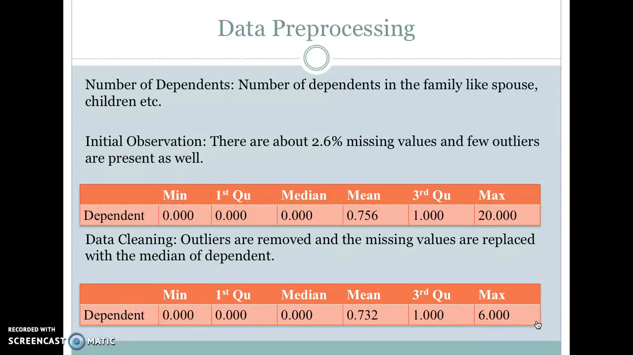So here we will talk about the number of dependents in the family, excluding themselves, like spouse, children, etc. Initial observation is around 2.6% of missing values are there, and there are some outliers that need to be dropped to improve the chart. For data cleaning, since there are only a few missing values, the median of dependents is applied to replace the missing data. And observations above the 99th percentile were taken as outliers and dropped.